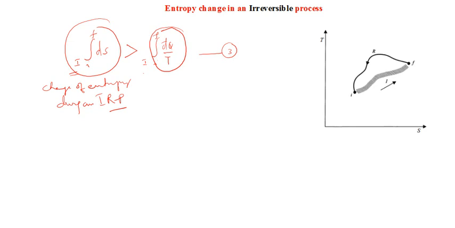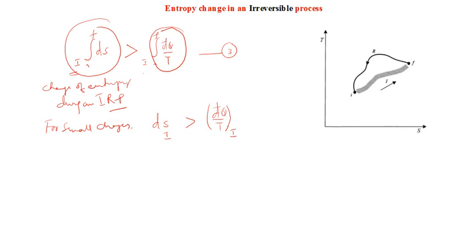For small changes, I need not use integration here; this integral is used only for a large change. So for small changes, I can rewrite this equation simply as dS for an irreversible process is greater than d bar q over T. I am avoiding the integral, but retaining that it is for an irreversible process.